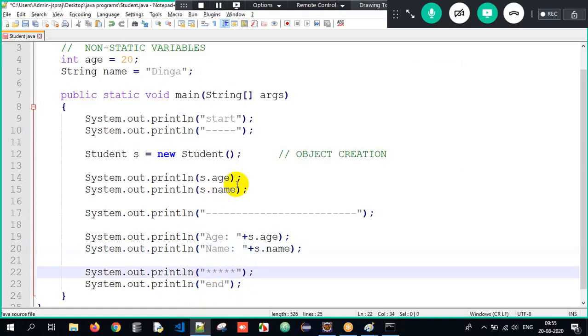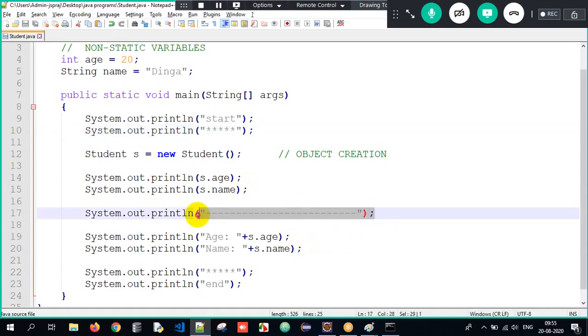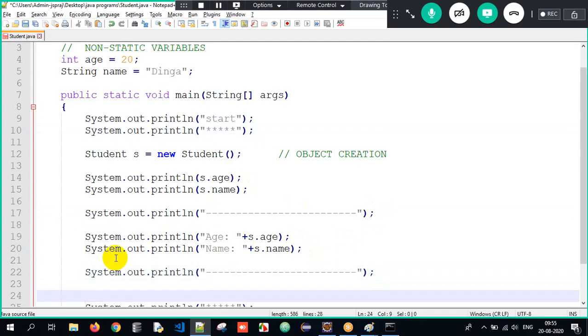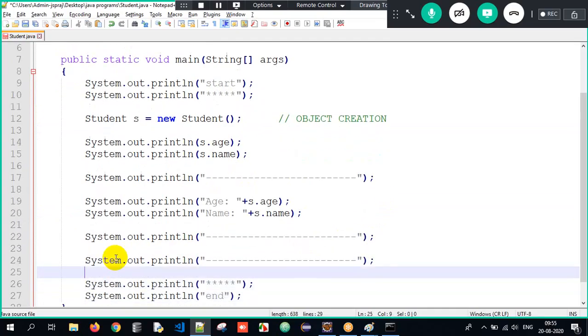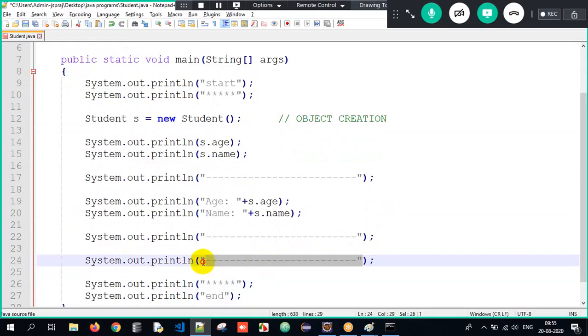Clear? So this is what we are supposed to understand when it comes to the logical part. Even this can be done in a single line. How, sir? I will do it. You can do it in multiple ways, guys. There are 100 ways of doing it. I'll print s.name, and when I write s.name, Dinga will be interpreted. Then is, plus s.age, plus years old.